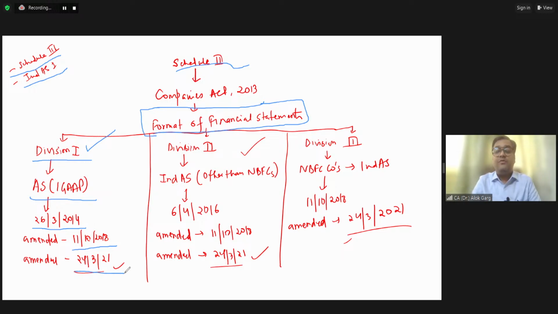24th March 2021. Friends, this 24th March 2021 amendment was a huge amendment in all the divisions of Schedule 3. This has not only changed Schedule 3, I would say it has entirely replaced the old version of Schedule 3 with the new version of Schedule 3. So I hope it is clear. Division 1 is applicable to the companies which are preparing their financial statements under IGAP.